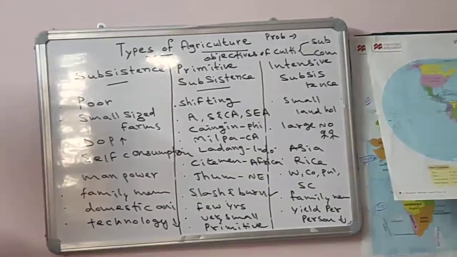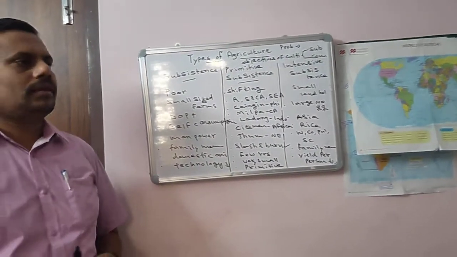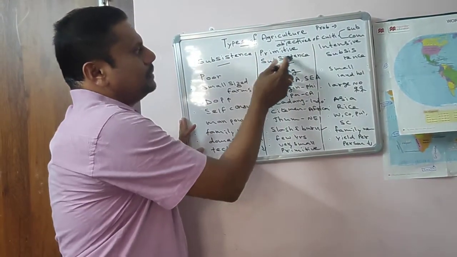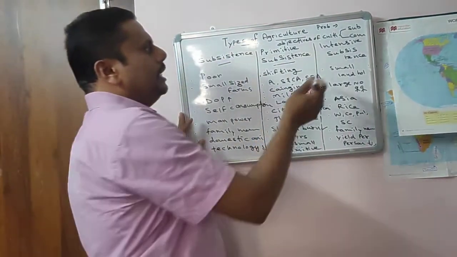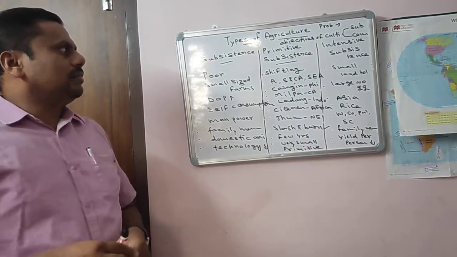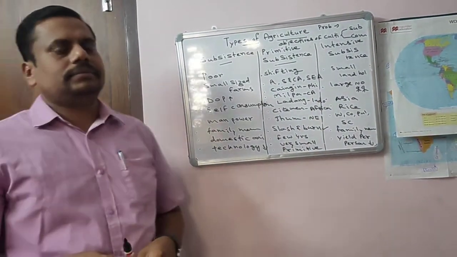So, what is subsistence agriculture? Again, subsistence agriculture is of two types: primitive subsistence agriculture and intensive subsistence agriculture. First of all, what is subsistence agriculture?